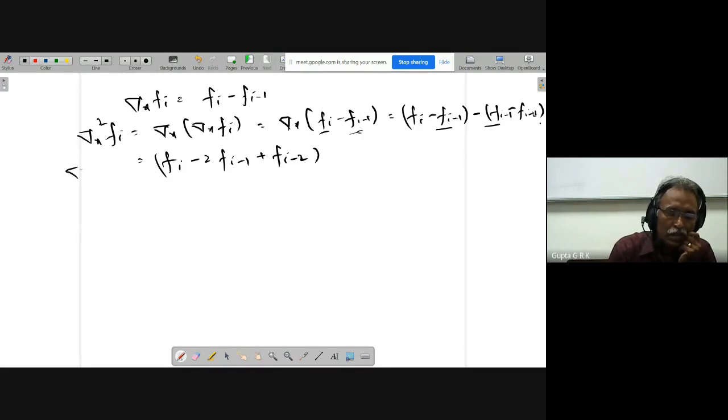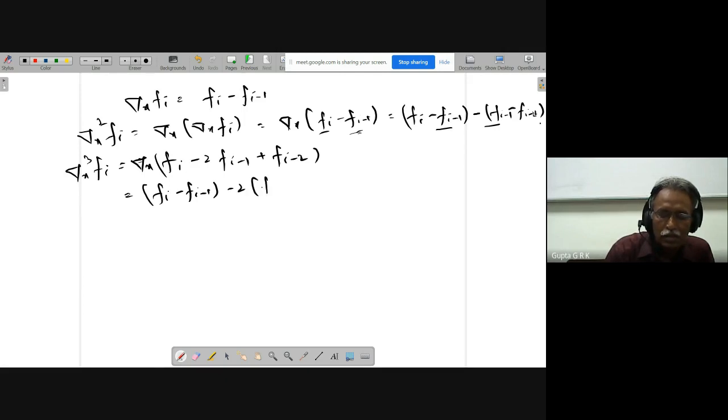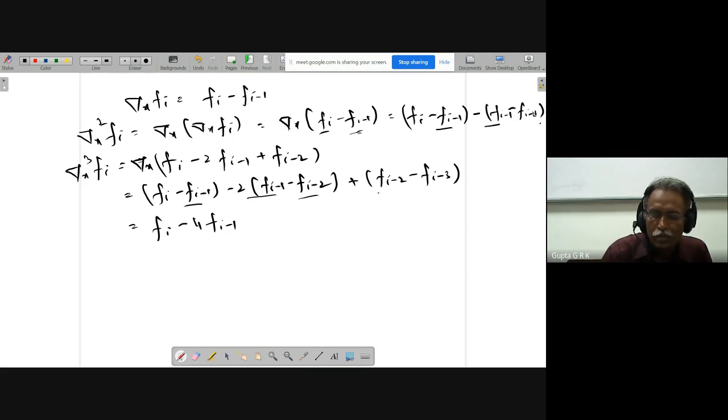So if I want delta x cube f i, one more delta x of this I have to take. So it will become f i minus f i minus 1 minus 2 into f i minus 1 minus f i minus 2 plus f i minus 2 minus f i minus 3. Like this I will get f i minus 3 f i minus 1 plus 3 f i minus 2 minus f i minus 3.